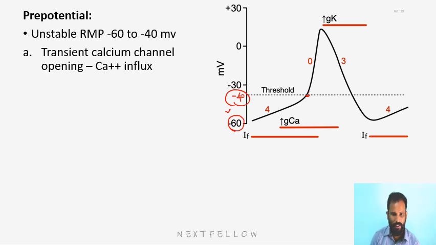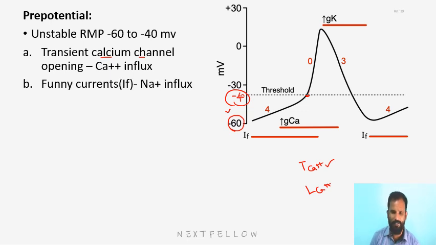Initially it is due to transient calcium channel influx. There are two types of calcium channels, T calcium channels, that is transient, and long lasting calcium channels. For the pre-potential it is the transient calcium channels which cause calcium influx.